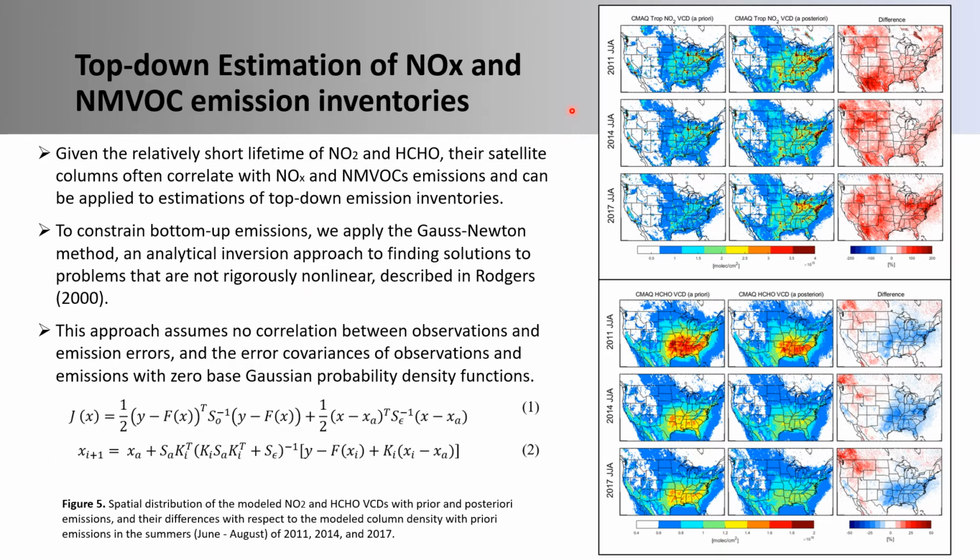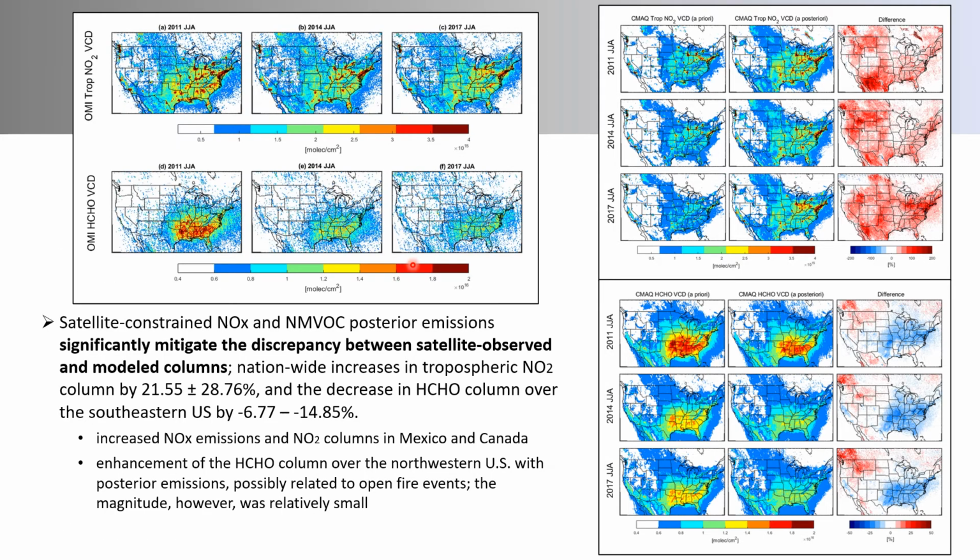This figure shows the spatial distribution of simulated NO2 and formaldehyde column densities with prior and posterior emissions corresponding to the OMI observations, as well as their differences. We found nationwide increases in NO2 column and decreases in formaldehyde column over the southeastern United States, which significantly mitigated the discrepancy between satellite observed and modeled columns.